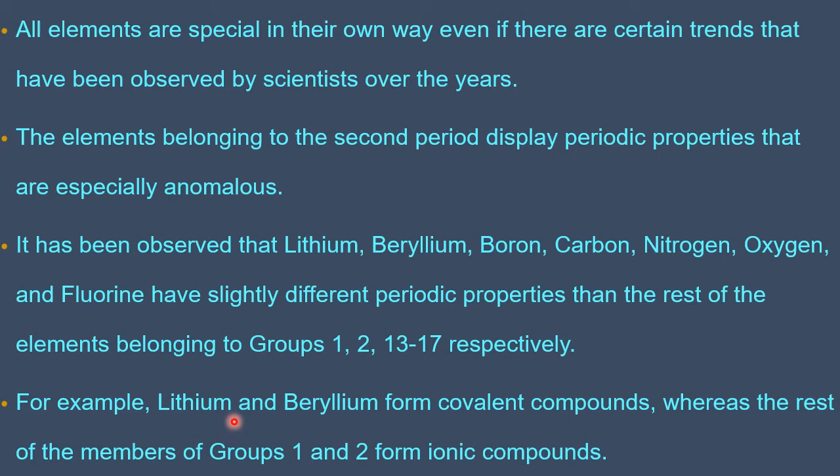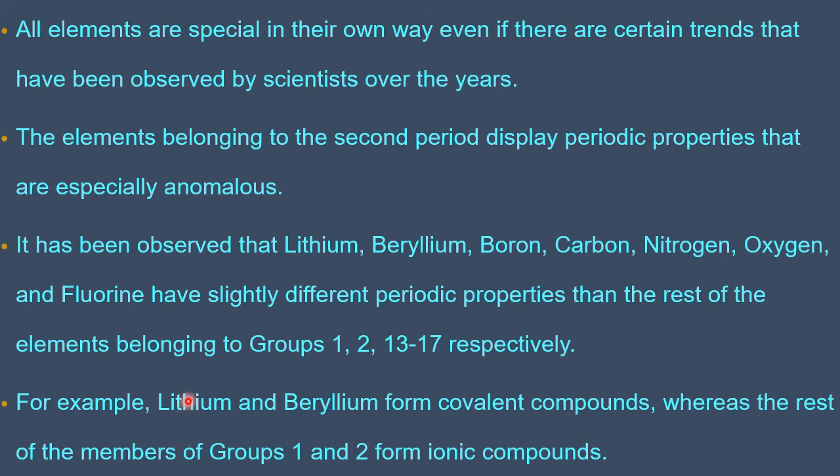So I am repeating once again. Lithium and beryllium, some compounds are covalent. But if you see other members, sodium, potassium, and other members, magnesium and calcium, they are ionic compounds. That means except lithium, in that family, all other members' compounds are ionic.